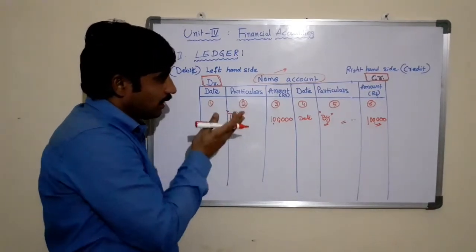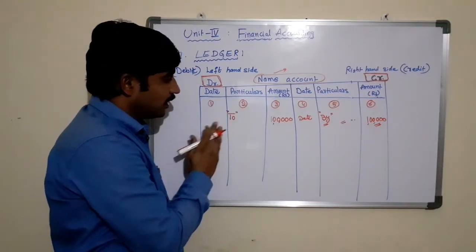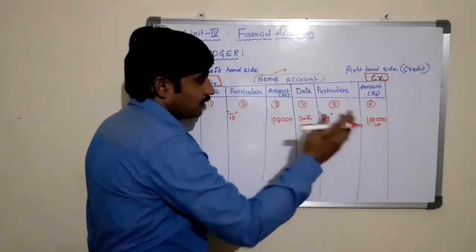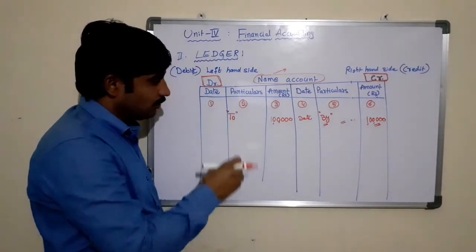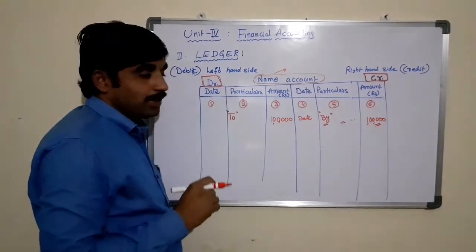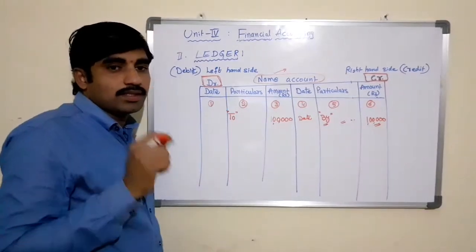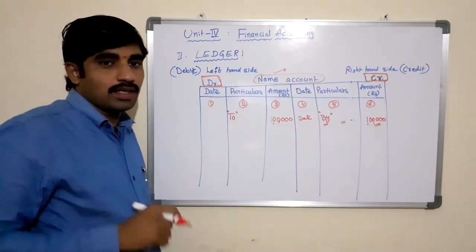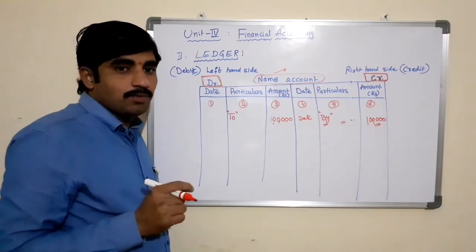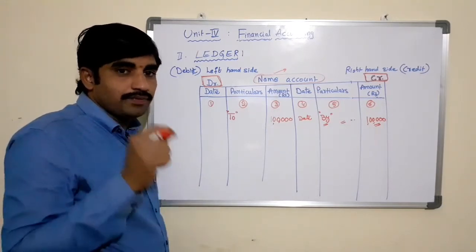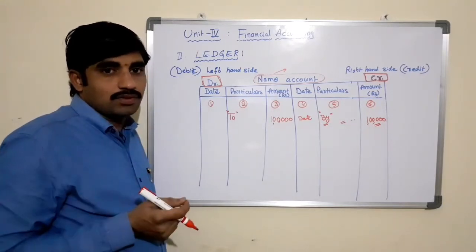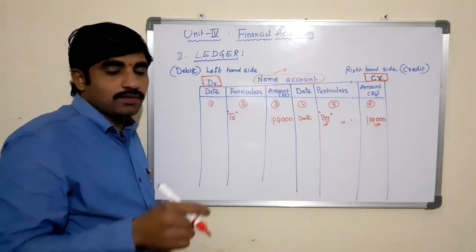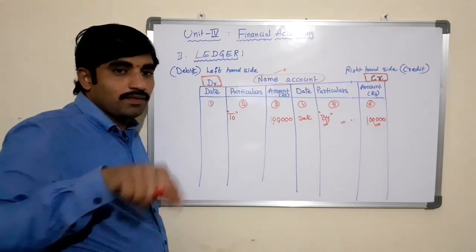So this is the format of an account, and these are the different columns that we need to fill in order to prepare the several accounts in the ledger book. The ledger book is a book which consists of several accounts.